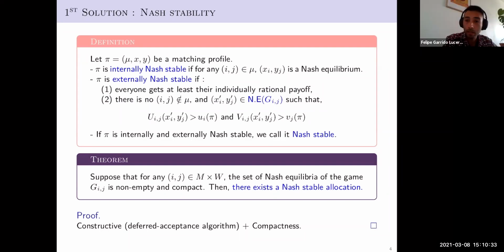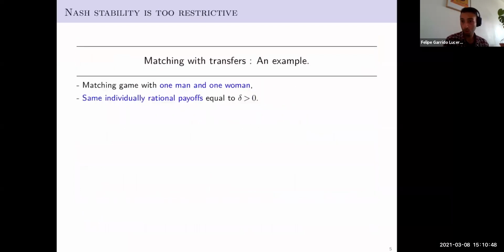Maybe, but indeed, the reason of defining this solution concept is because of the example that we have now. Even with this definition that is weaker than the one that you're saying, we are restricting too much the problem. So what I want to show you now is that this solution concept is not the good one, and therefore I will pass to the second one. So let me explain the example, and maybe this will answer to you.